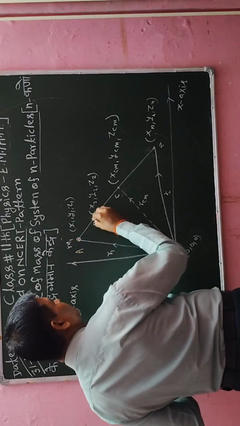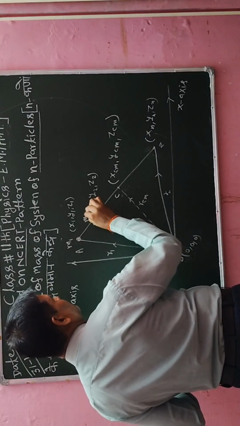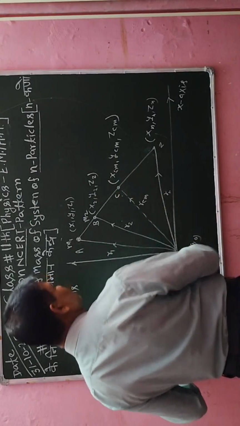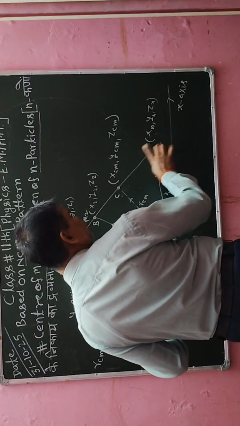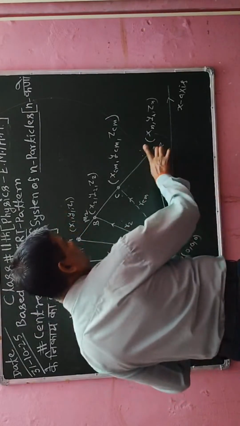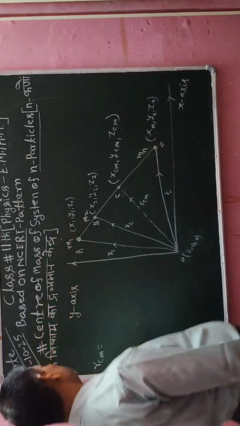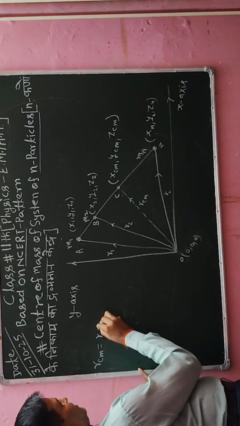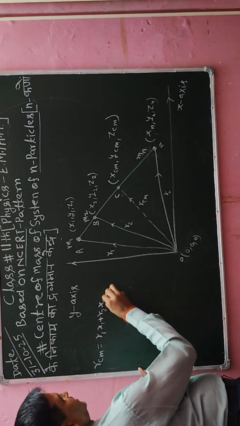Similarly, this object has mass m2, and this object has mass, because we have to calculate its center of mass. Similarly, this object has mass mn. So the center of mass I have to calculate as r1 x1 plus r2 x2.